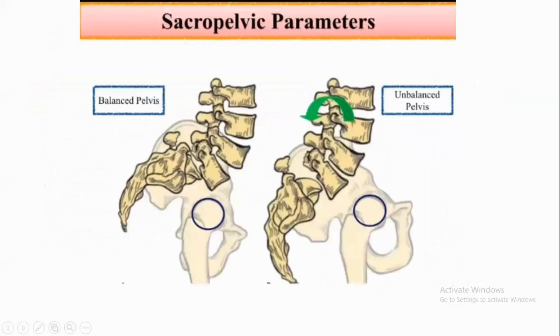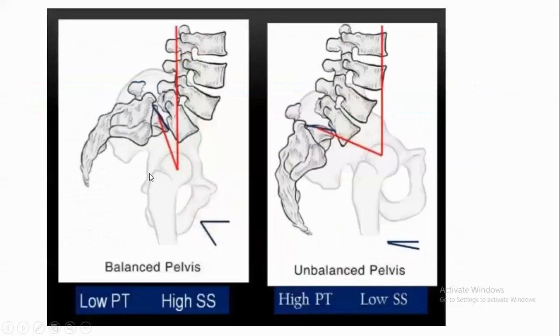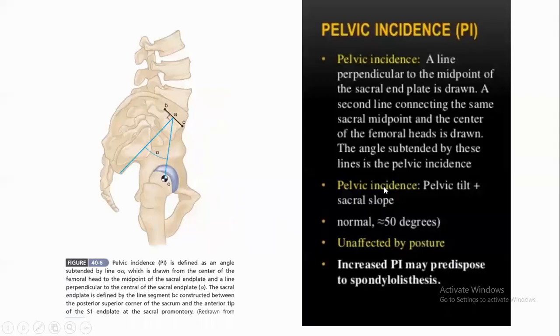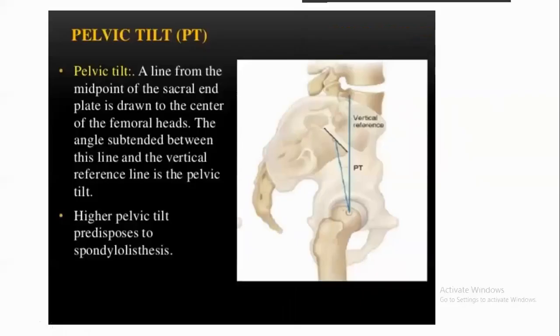Coming to the sacropelvic parameters, in the balanced pelvis there is a low pelvic tilt and high sacral slope, that is, low PT and high SS. In the unbalanced pelvis, it is the opposite: high pelvic tilt and low sacral slope. What is meant by pelvic tilt and sacral slope? Pelvic incidence was already explained.